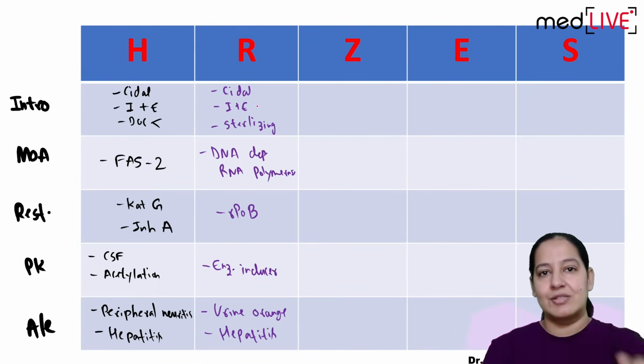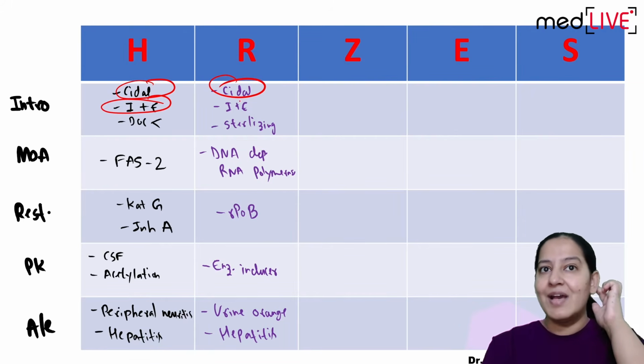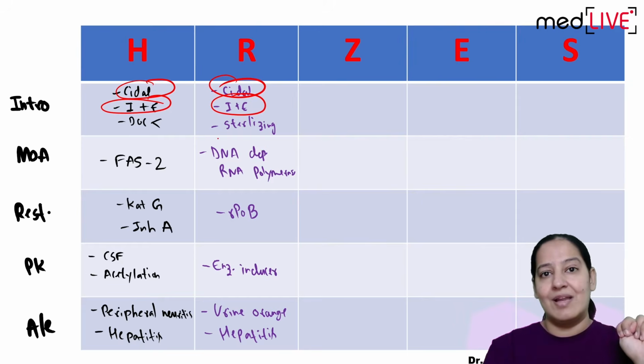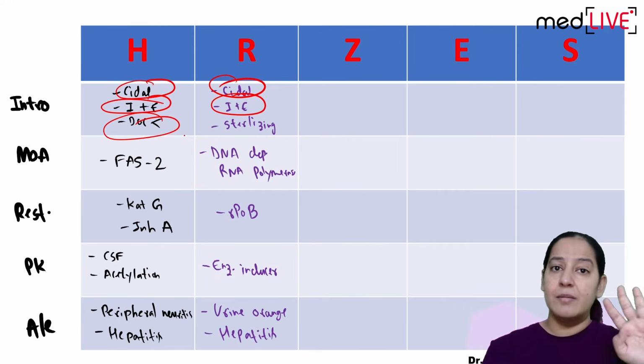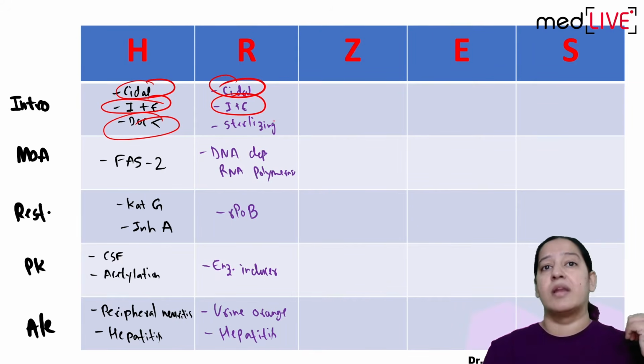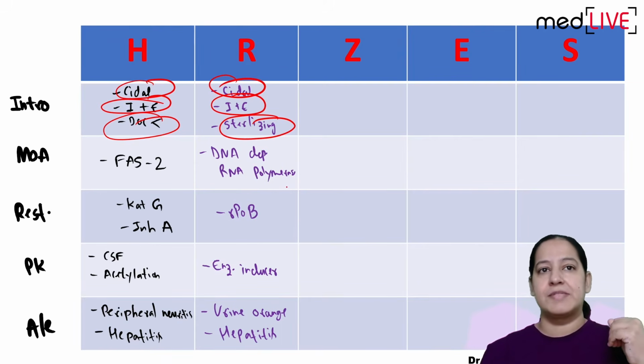Please, everyone on the screen. Like isoniazid, it is cidal only. Both of them are cidal. Like isoniazid, rifampicin also kills intracellular as well as extracellular bacteria. And it is the most potent sterilizing agent. Isoniazid causes earliest sterilization, but rifampicin is the most potent sterilizing agent.